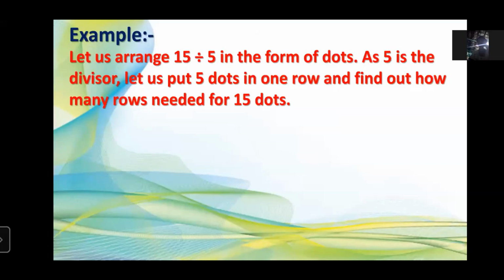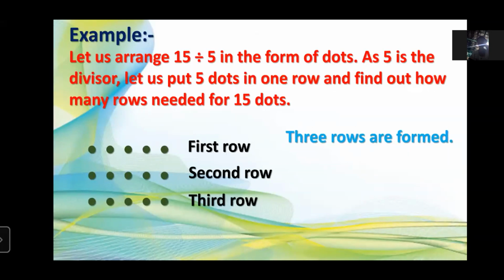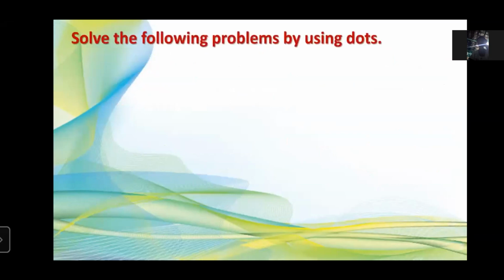So let's start. We put here 5 dots. This is the first row, then the second row, and then the third row. How many rows did we find? 3 rows. So 3 rows are formed. So what will be the answer? 15 divided by 5 is equal to 3, because 3 rows get formed and we get the answer 3. So here we have some more examples.